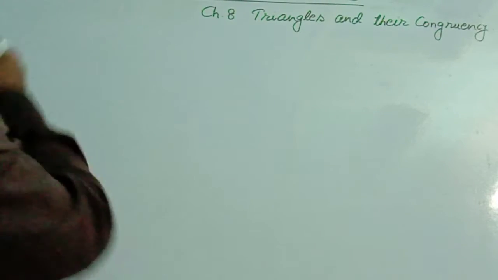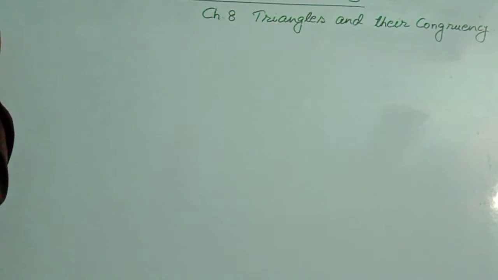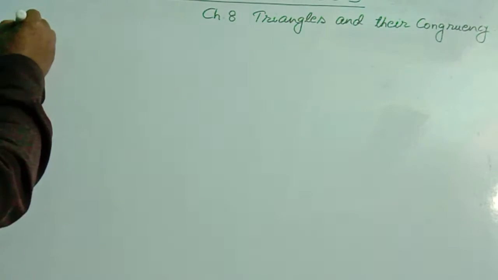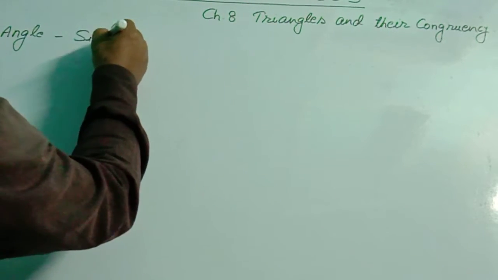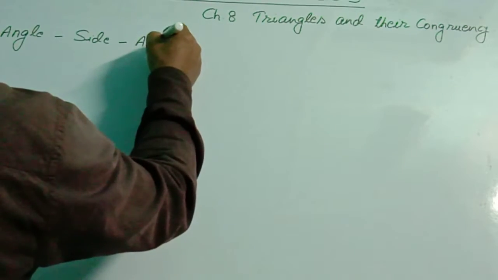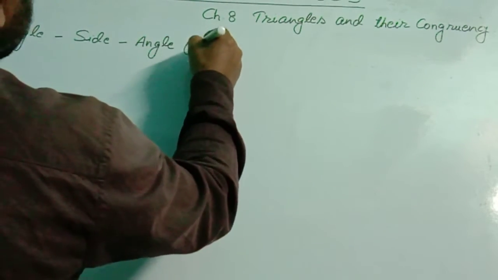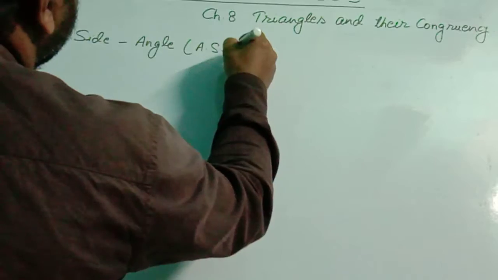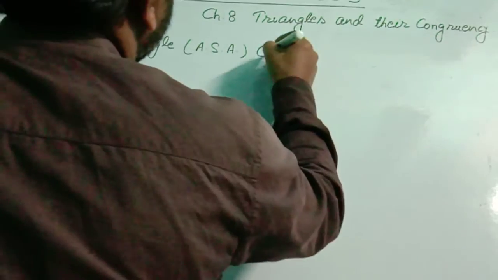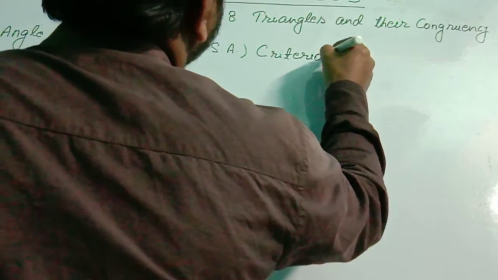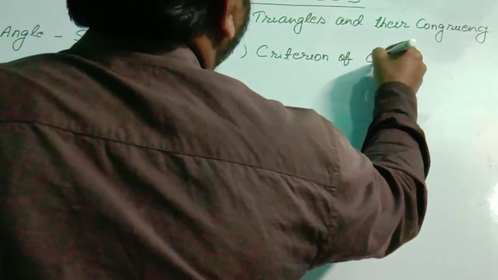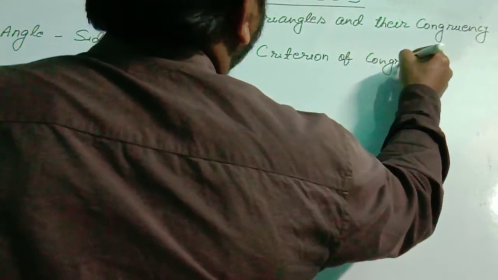So the third condition is ASA: angle, side, angle. In short we say ASA criterion of congruency.